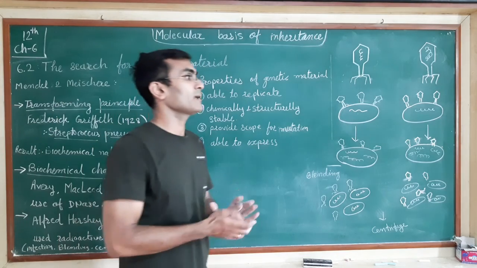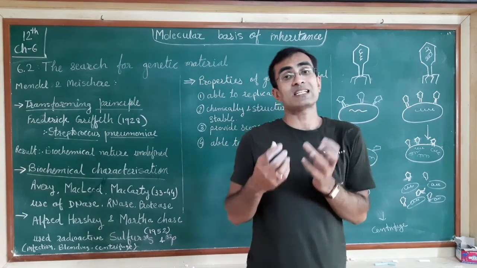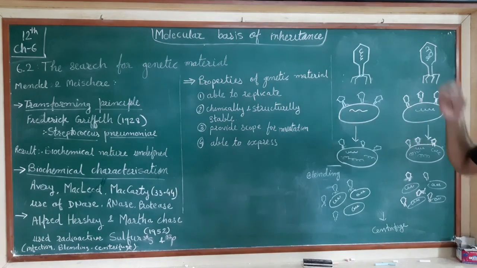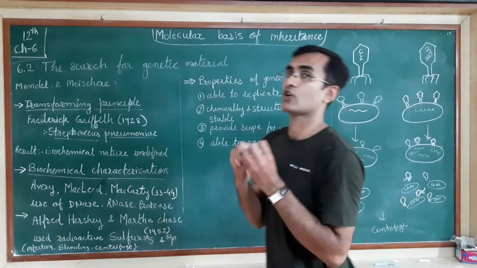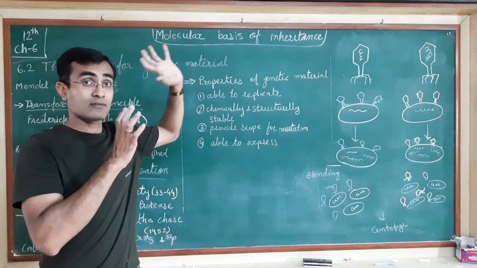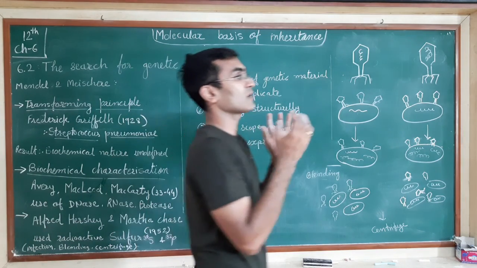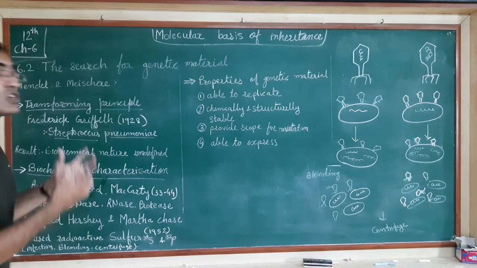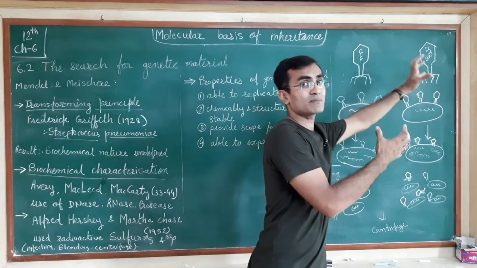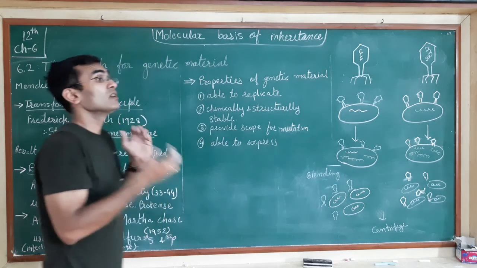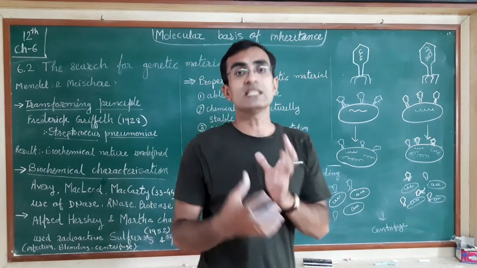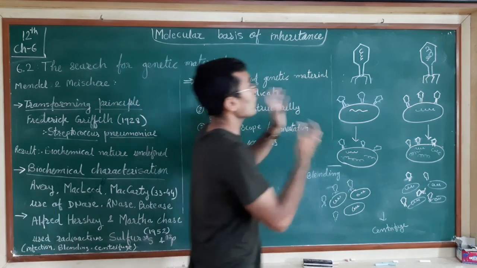Now, as we know, the synthesis of protein requires sulfur. So the S35 will get incorporated during the synthesis of the protein, during the formation of the amino acids. So the viruses which are grown in the presence of radioactive sulfur will have radio-labeled protein in them. The protein present in the bacteriophage is obviously the outer coat, which is made up of protein. So this coat will be radio-labeled.